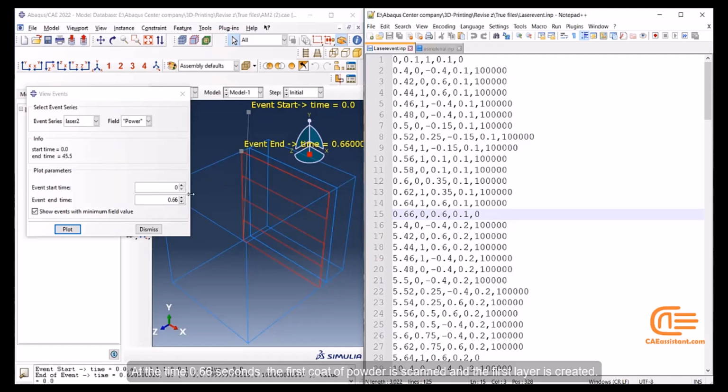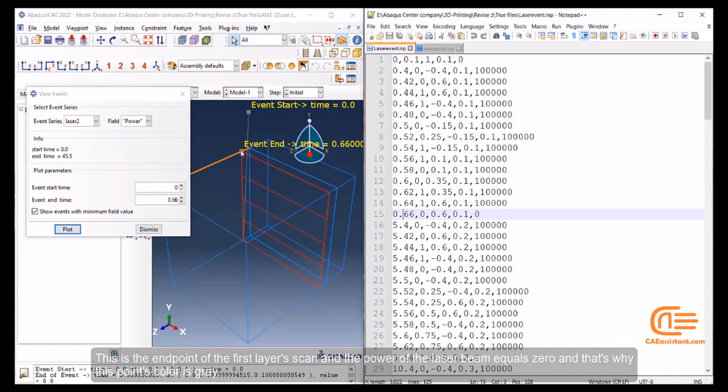At the time of 0.66 seconds, the first coat of powder is scanned and the first layer is created. This is the end point of the first layer's scan, and the power of the laser beam equals 0, and that's why this point's color is gray.